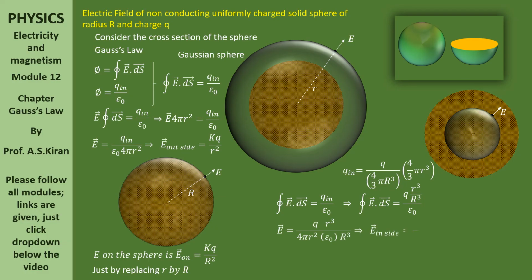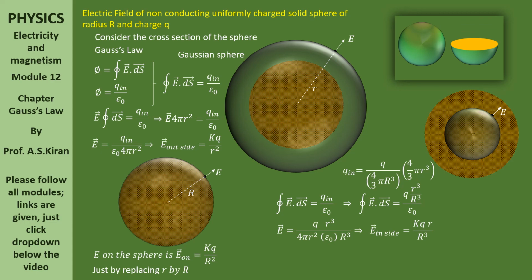Now, here bring this E outside, circular integral of ds bar is 4 pi r square. I mean total surface area of Gaussian sphere. Circular integral of ds bar is 4 pi r square. Bring this 4 pi r square this side into denominator.